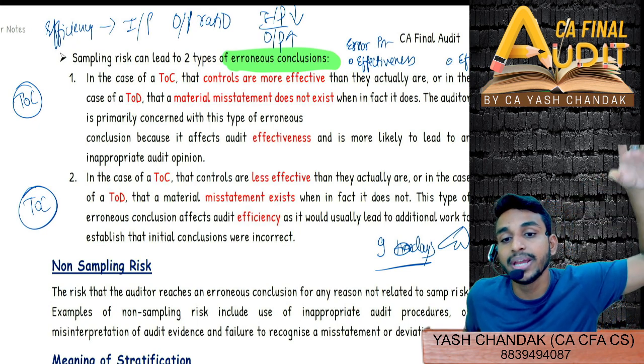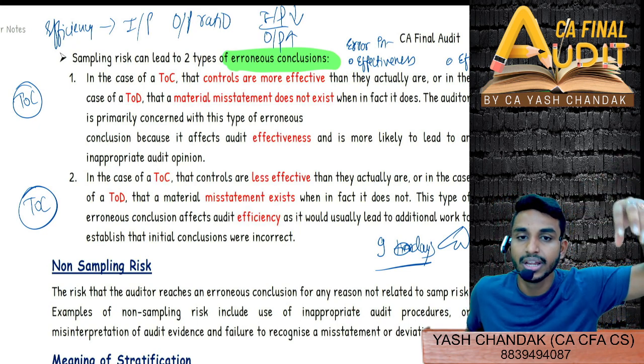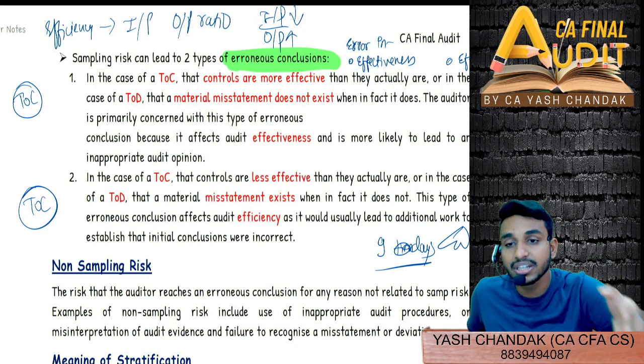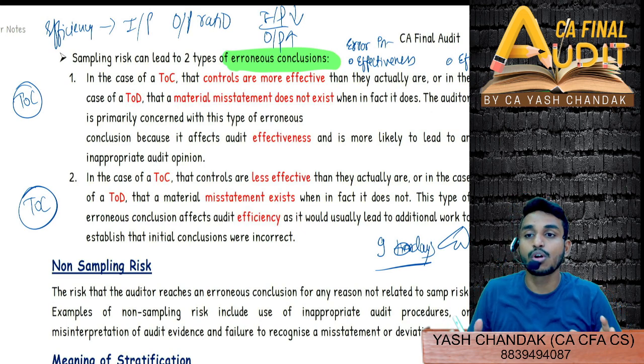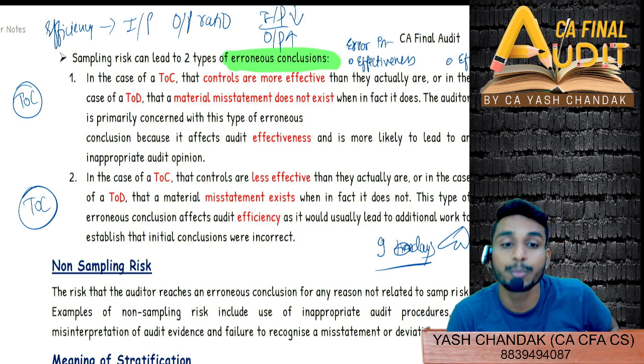Don't forget the main risk. The main risk is what? Audit risk. In that we understood RoMM, in that we understood inherent risk, control risk, detection risk, and now sampling risk. So sampling risk is also the risk that we should not give an inappropriate audit opinion.